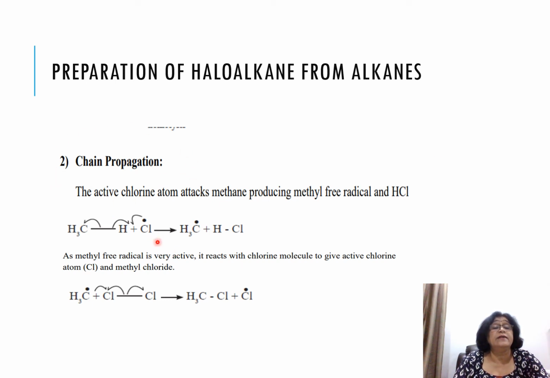The chlorine free radical that is formed attacks the methane. And again the carbon hydrogen bond cleaves homolytically and methyl free radical is generated, and this H reacts with chlorine free radical to form HCl. This methyl free radical reacts with another molecule of chlorine and chlorine breaks homolytically. This chlorine reacts with methyl to form methyl chloride and chlorine free radical is generated. So likewise, step by step, the reaction goes on until all the hydrogens get replaced with chlorine.